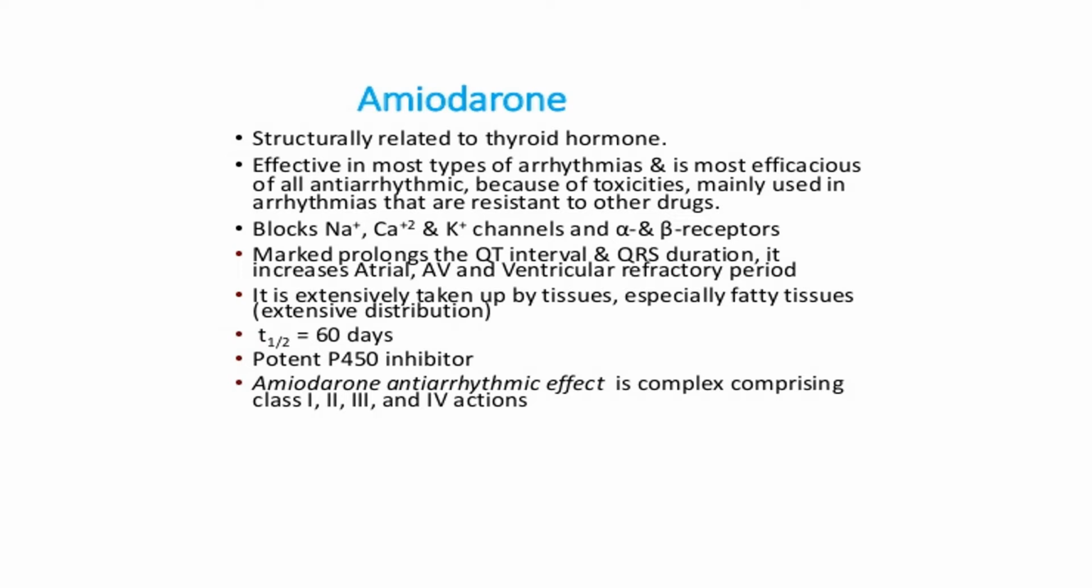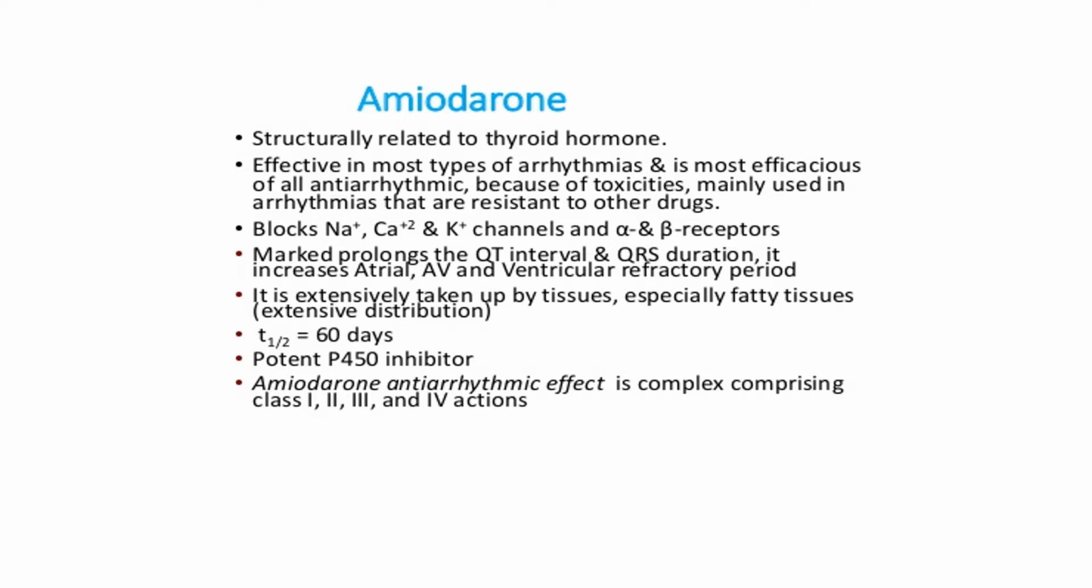Coming to amiodarone, it is a short note for you. Plus, it is asked in many ways, either as 2 side effects or 2 uses of amiodarone. So this drug is a bit important for you, and please read it apart from my slides. Structurally, it is related to thyroid hormone, so it has an iodinated compound in its structure. It is one of the most effective antiarrhythmic drugs, and it is used in arrhythmias that are resistant to other drugs. Amiodarone, first, is a potassium channel blocker.